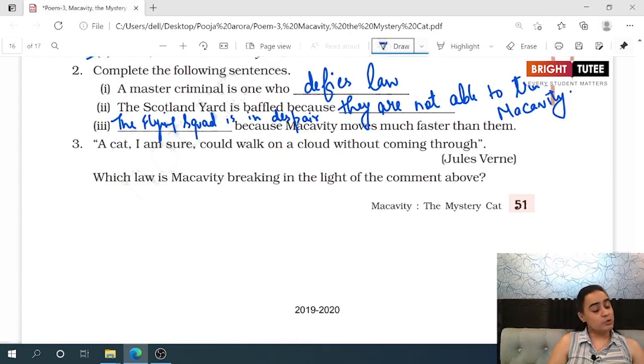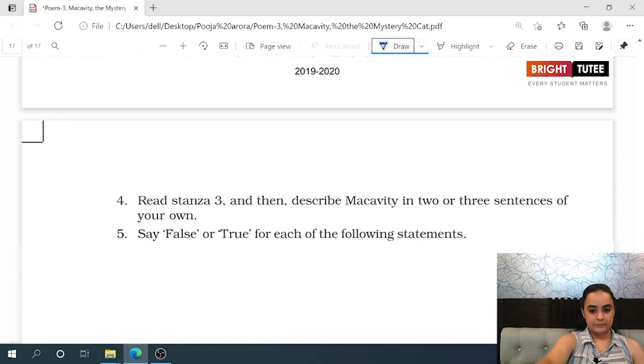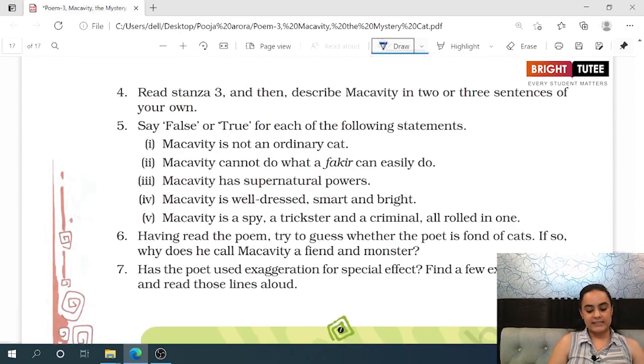A cat, I am sure, could walk on a cloud without coming through. Which law is Macavity breaking in the light of the above statement? So, the law of gravity. Read stanza 3 and describe Macavity in 2 to 3 sentences of your own.